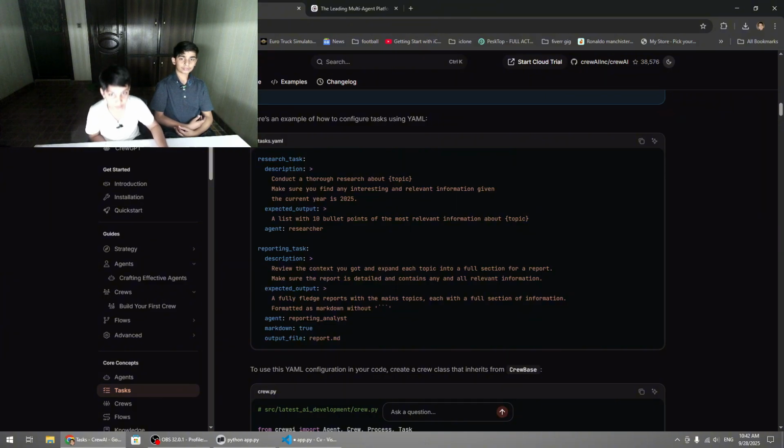And then we have the reporting task. The description of the reporting task is: review the content you got and expand each topic into a full section for a report. Make sure the report is detailed and contains any and all relevant information. The expected output is a fully fledged report with the main topics, each with a full section of information, formatted as markdown. And then the agent is reporting analyst, the markdown is true, and the output file is report.md.